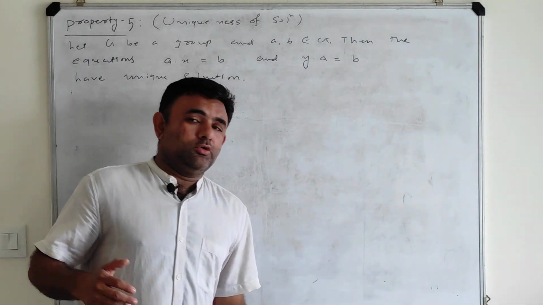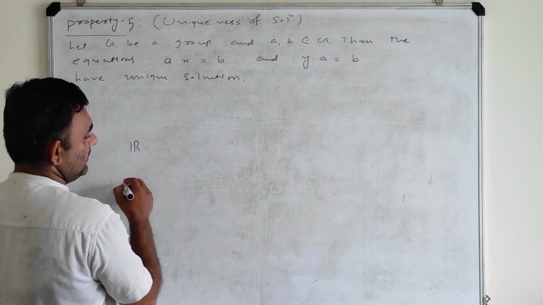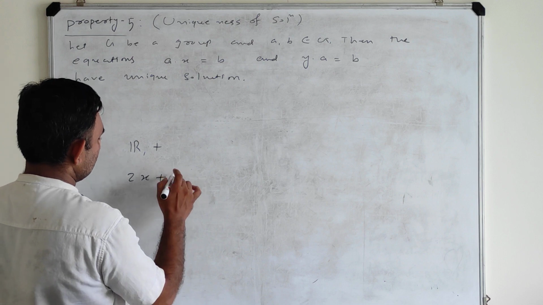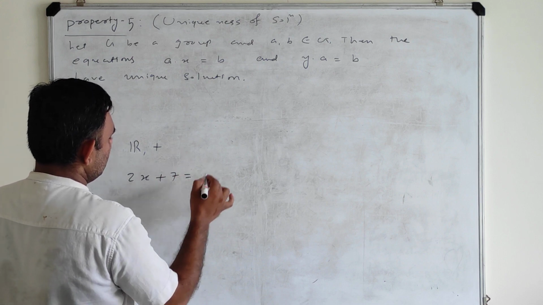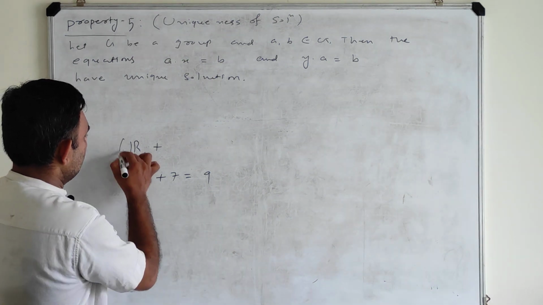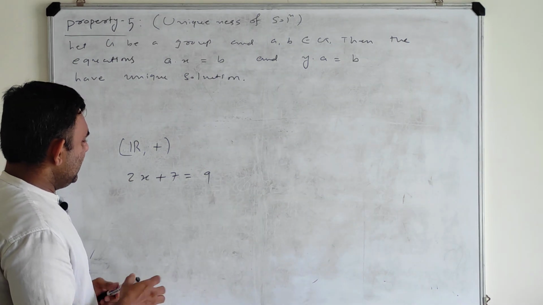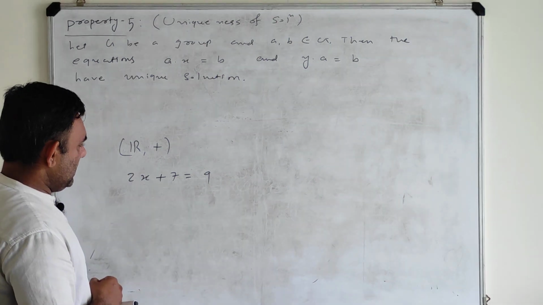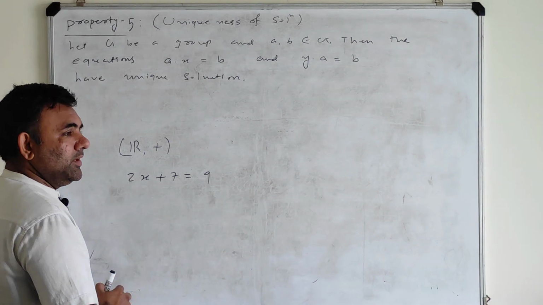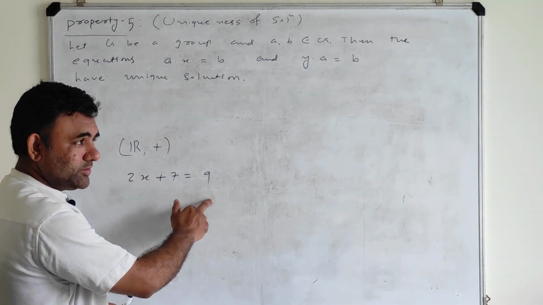See, first of all, let us see what we mean by an equation in a group. In real numbers, we know that R with addition is a group, and we use 2x plus 7 is equal to, say, 9. So this is an equation in R, and R with plus is a group. Equation means this quantity is not always true for all x. This equation holds for some x, and that x is called the solution of this equation.